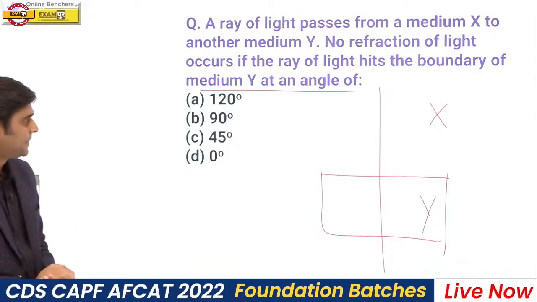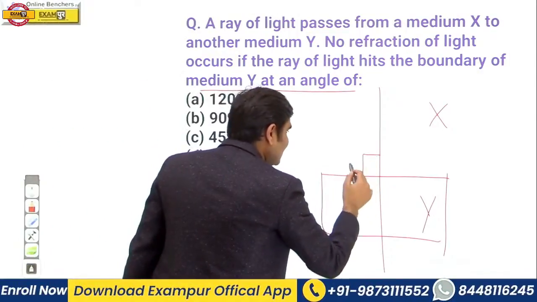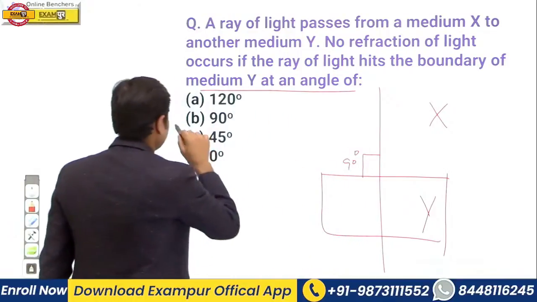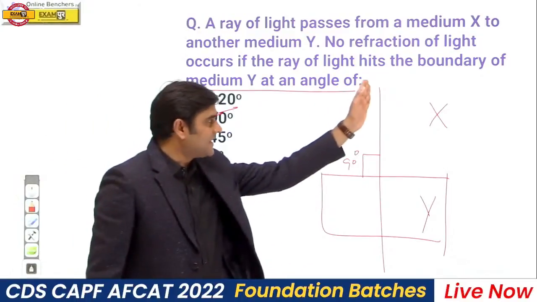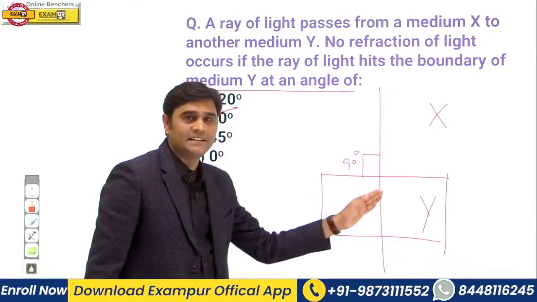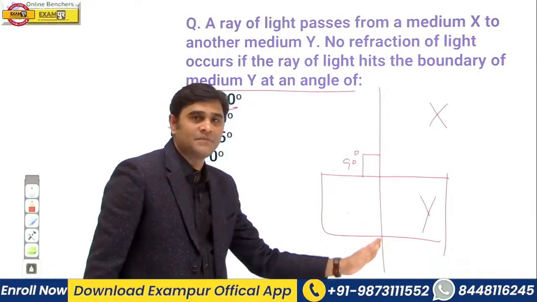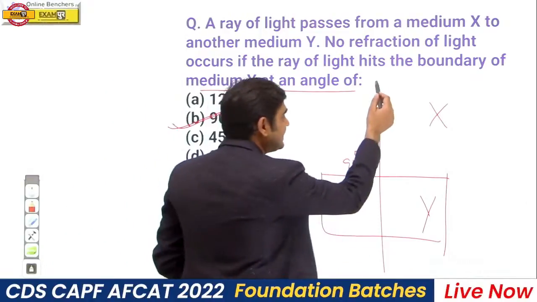Very tricky question. Yes, the angle will be what? 90 degree. Yes, absolutely correct. So the right answer should be B. So when a ray of light hits the boundary of a medium at an angle of 90 degree, no refraction of light takes place because angle of incidence is I.